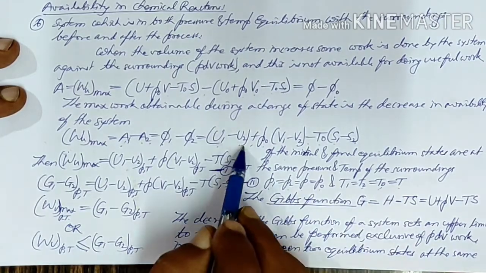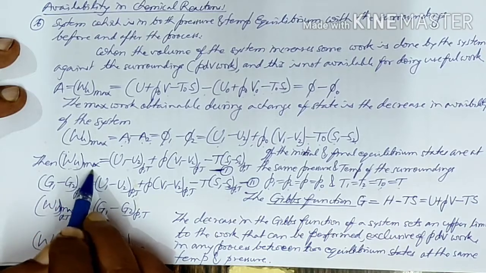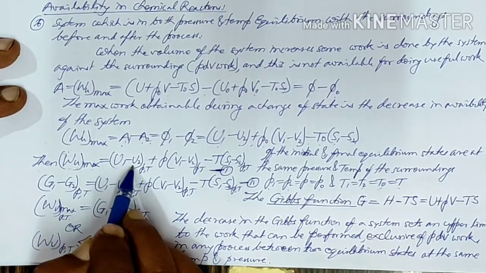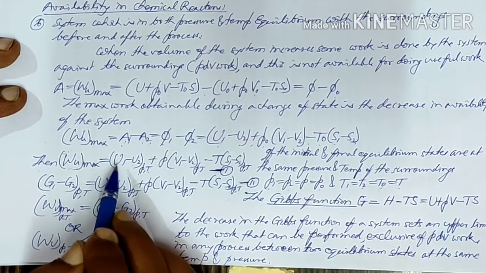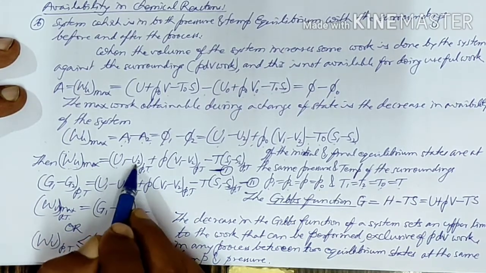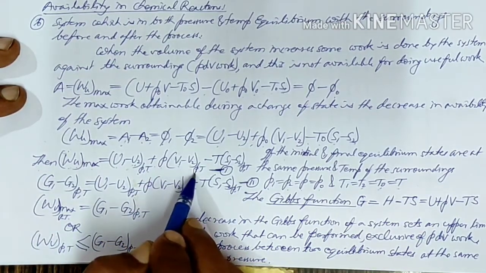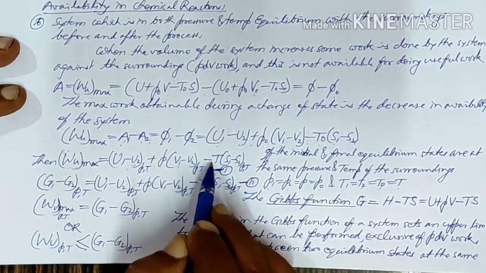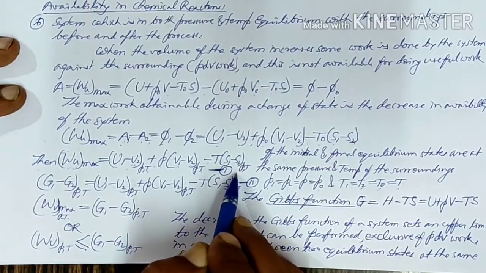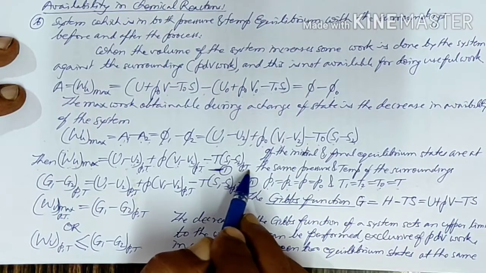So this equation we can write as Wu maximum, Wu useful, equals U1 minus U2, plus P times V1 minus V2, minus T times S1 minus S2, for the same equilibrium states of pressure and temperature.